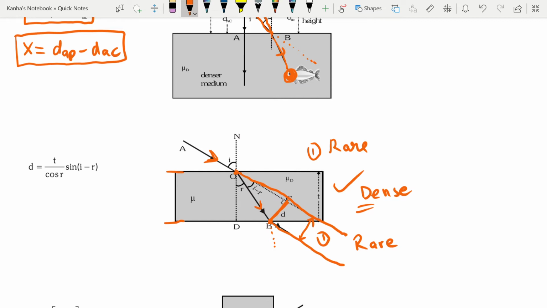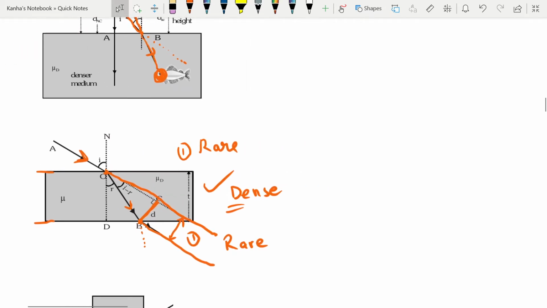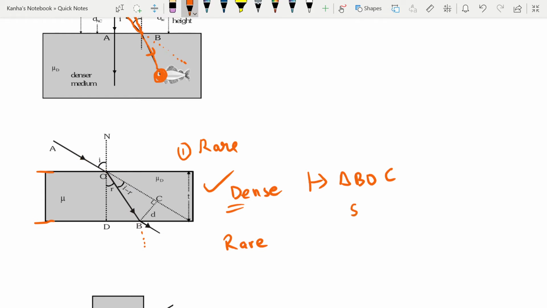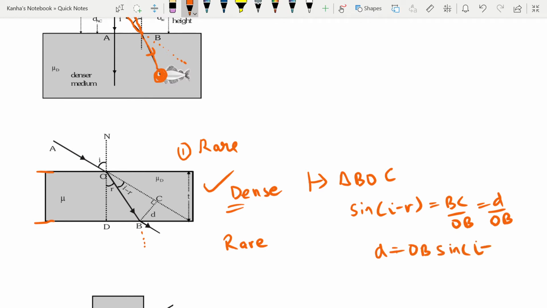where sine(i minus r) is equal to BC by OB in the first case. So I can just write this down if you want to derive it in the paper as well. If I take triangle BOC, what do I see? That sine of (i minus r) is equal to BC by OB, which is nothing but d by OB. That implies I can write my d is equal to OB into sine(i minus r).